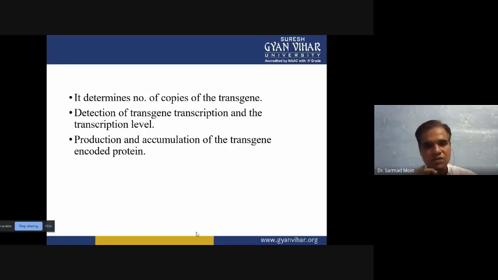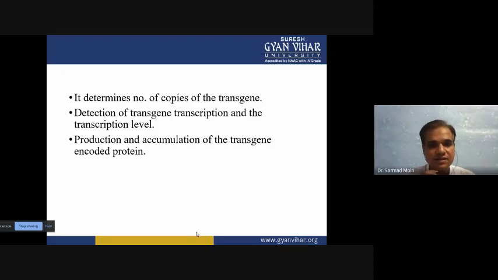When the copy number of the transgene increases, the expression level increases, and the resistance will increase. If there is a low number of copies, then these cannot produce a specific protein in sufficient amount, and cannot give the resistance. That's why the copy number is very important.